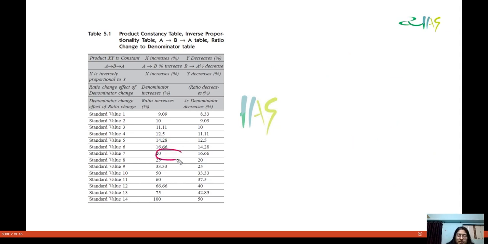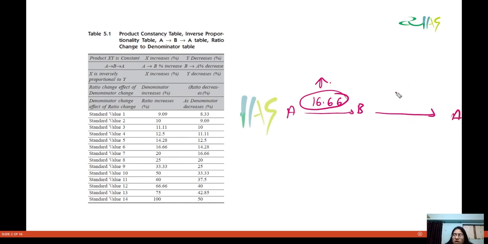Similarly, when you go from A to B, if you are increasing by 14.28%, then from B to A you will decrease by 12.5%. Then again you have 16.66%. So when you are going from A to B, you are increasing by 16.66%, then going from B to A, you are going to reduce by 14.28%.